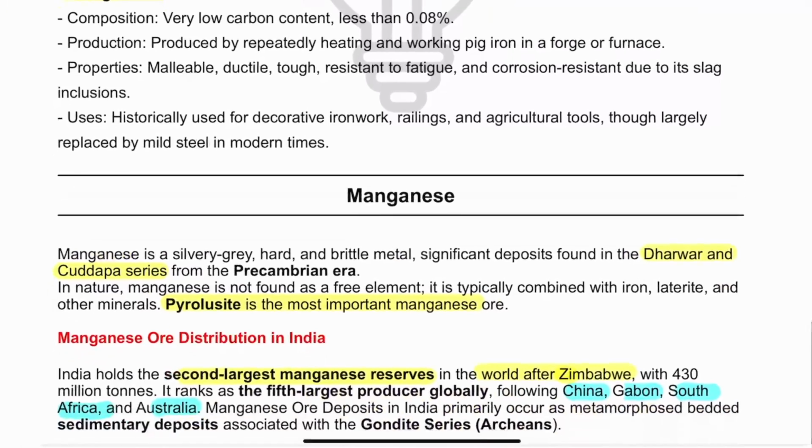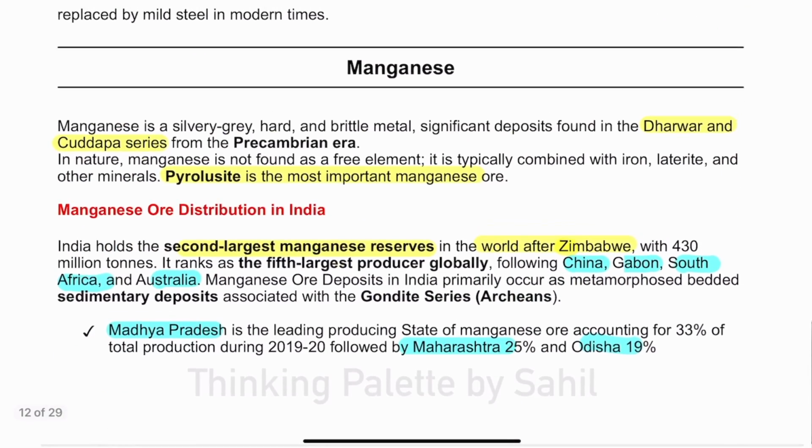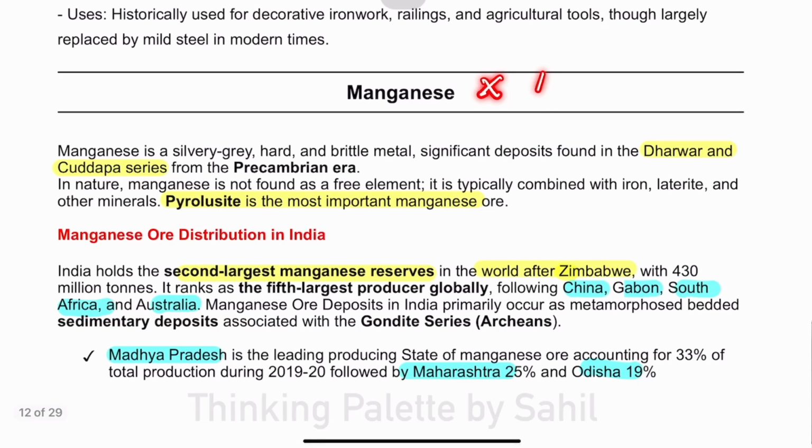Then moving on, we have now manganese. Now, guys, when we talk about manganese, manganese is not found free in nature. It is combined with iron, laterite, or some other kind of mineral. Okay, and the ore which is most economical for extracting manganese is pyrolusite. So pyrolusite is the most important ore of manganese.